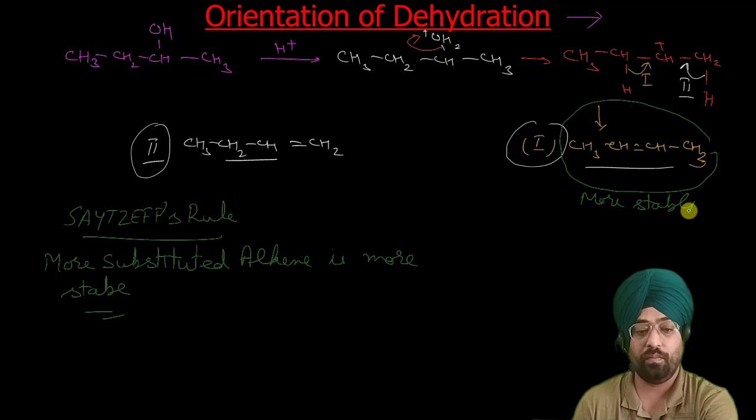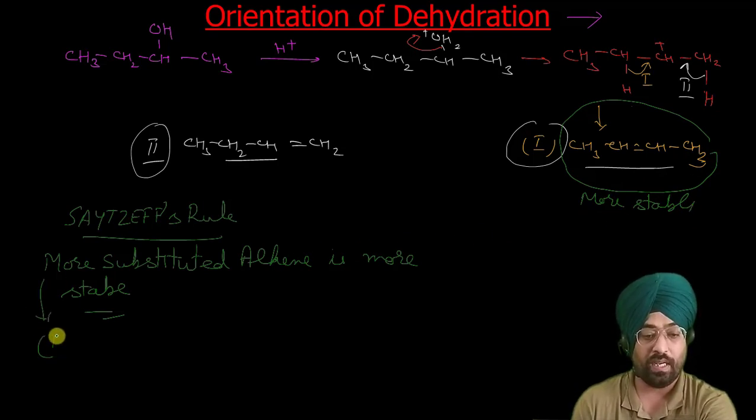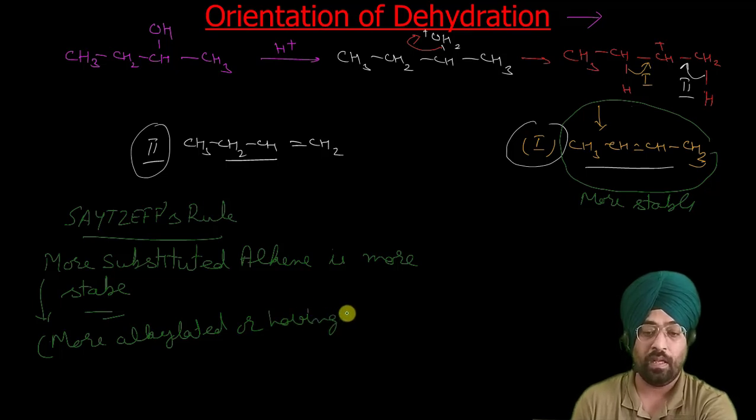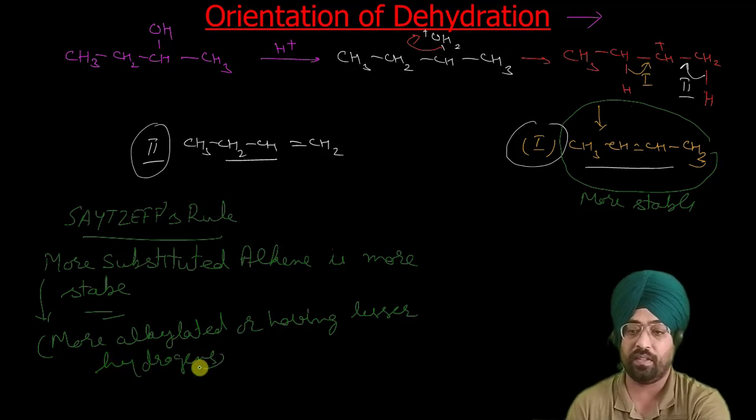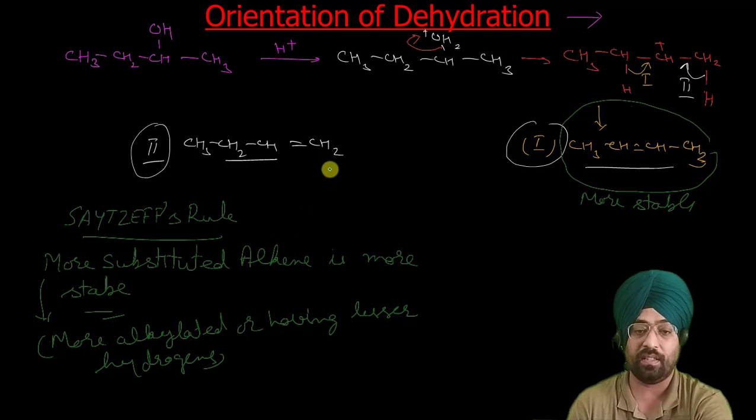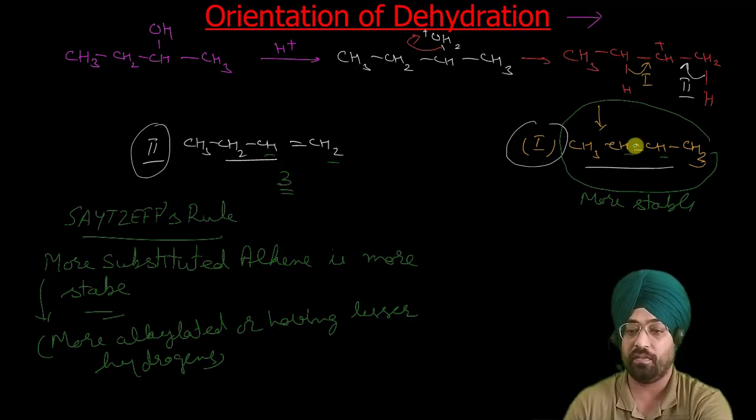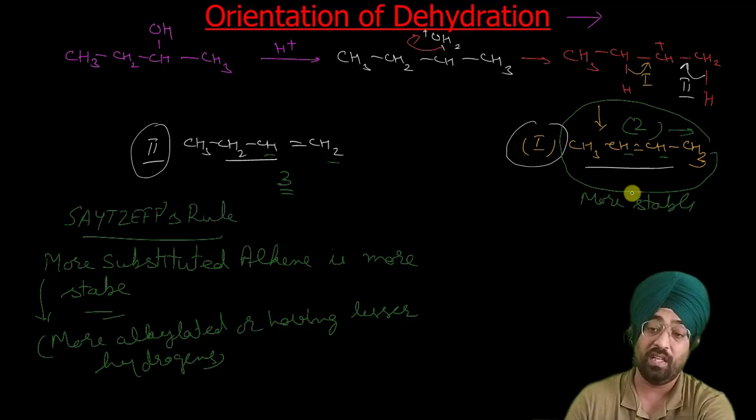More substituted means more alkylated, having more alkyl groups, or having lesser hydrogens. That alkene will be a stable alkene. Now this alkene has 2 plus 1, 3 hydrogens. This alkene has 1 plus 1, 2 hydrogens. This alkene contains a lesser number of hydrogens, so it is more stable.